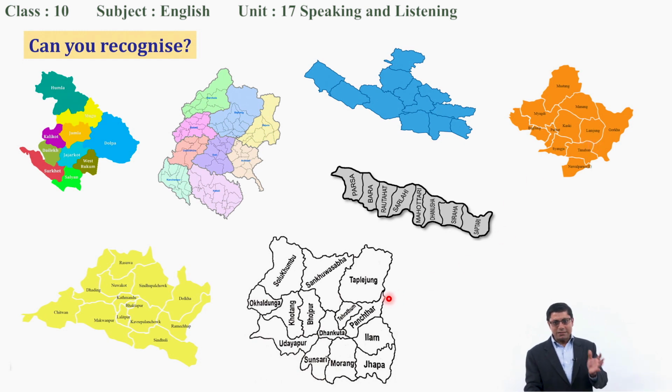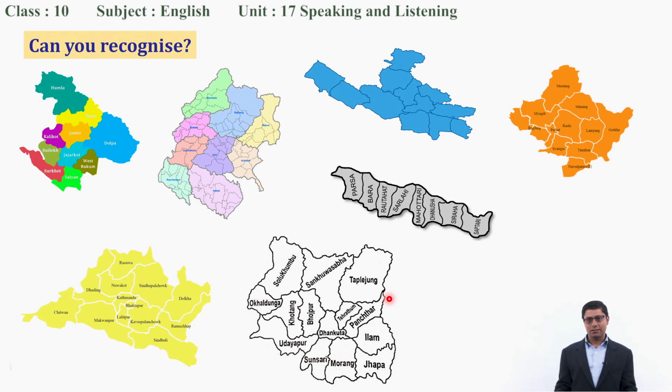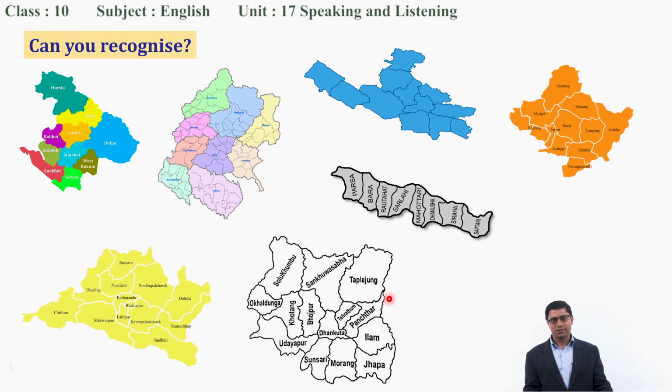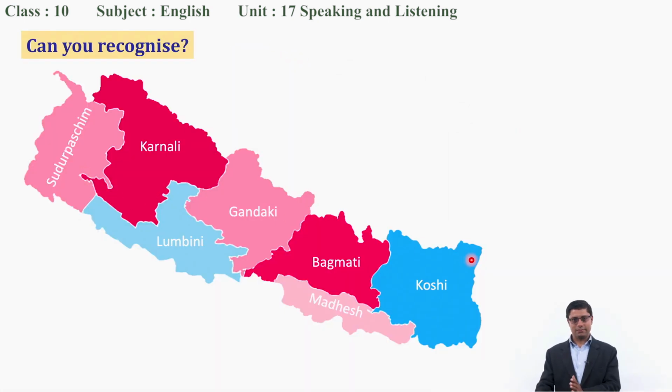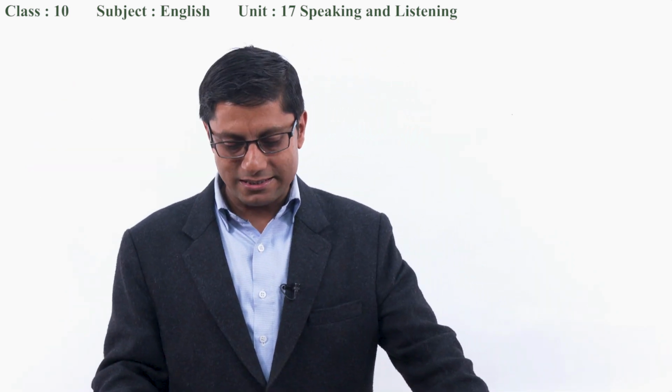Alright, dear students. So, in this way, you can make comparisons between the provinces of Nepal. So, you see, when we keep these provinces together, our country looks like this. You can see all the provinces together here in this map. Okay, dear students, it was a wonderful discussion. Now, let's move on to listening exercises in our textbook. So, please look at the exercises there. Let's begin with exercise A.